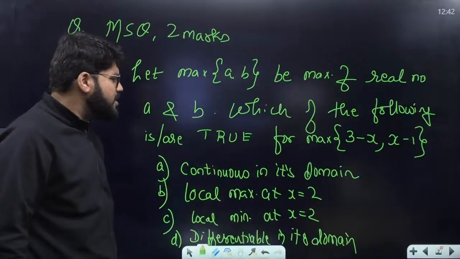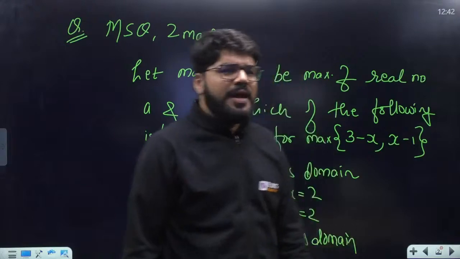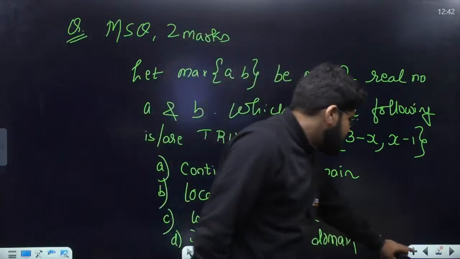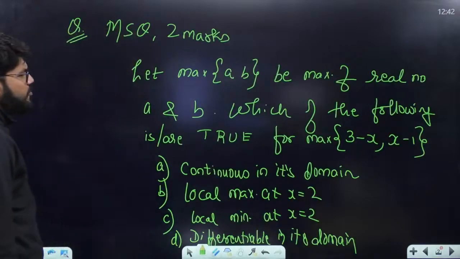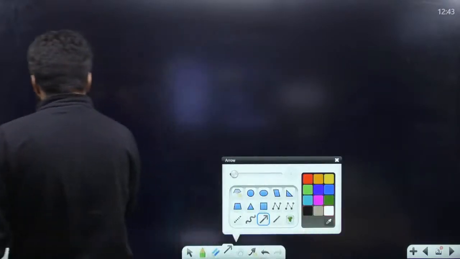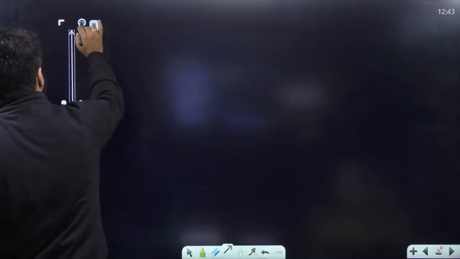Everybody say the answer for this if you have solved this question in your civil examination paper number 1. MSQ question once again for 2 marks, guys. Just a little bit of graphical analysis we have to do, that too very simple. Max of 3 minus x and x minus 1. Sir, can we draw the plot for this one quickly? Why not, sir? We can do anything. We are all good mathematicians.